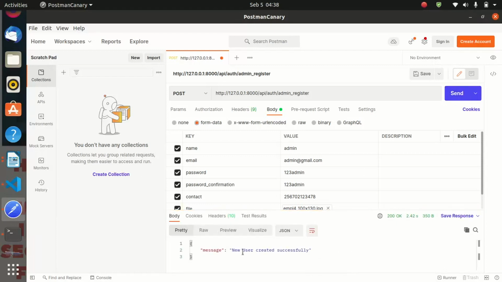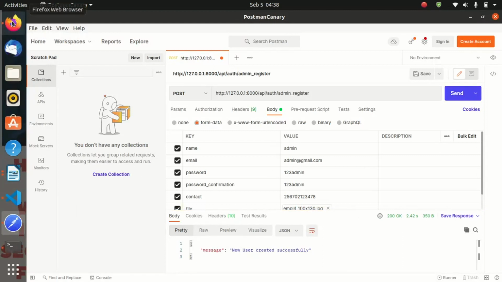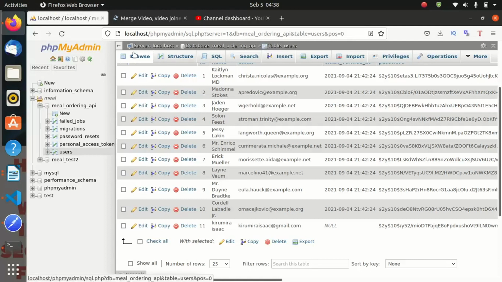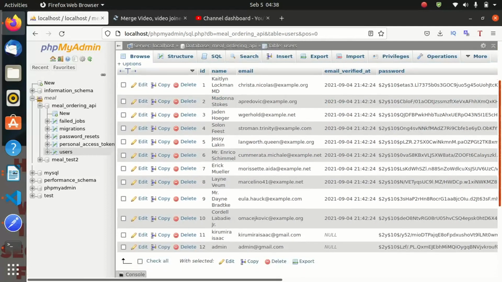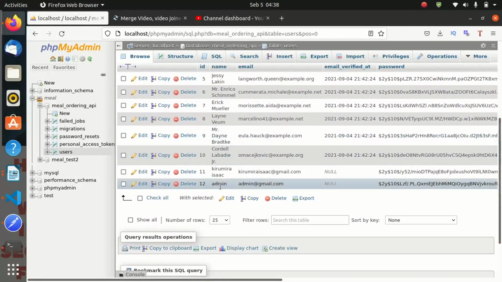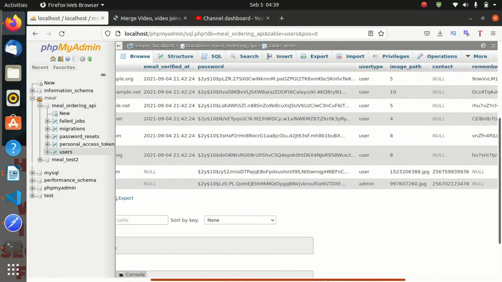Perfect. Now our user has been created, and let us go to the database to check. Let us refresh our table, and as you are seeing, this is the admin user. Let us check the user type. Perfect. This is an administrator, and this is the image path for the administrator.